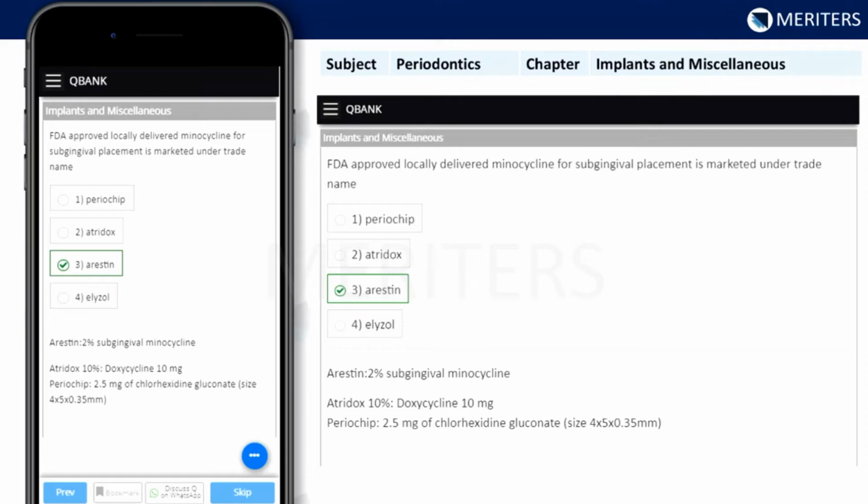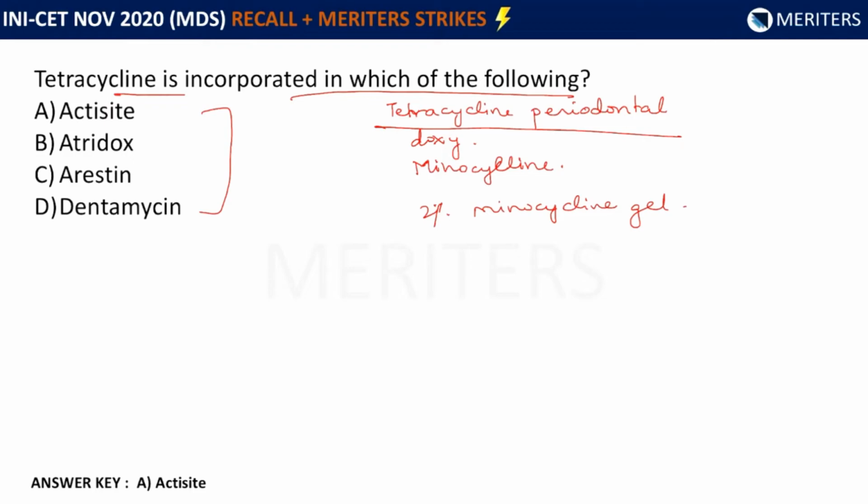But aren't all the options technically tetracycline? Yes, technically all of them are tetracyclines, that is minocycline, doxycycline. They are all tetracyclines only. But since the question was asked as tetracycline is incorporated, the closest answer is Actisite because that is tetracycline periodontal. So this is only for periodontal use and this is the closest answer. That is why we will select A as the answer.